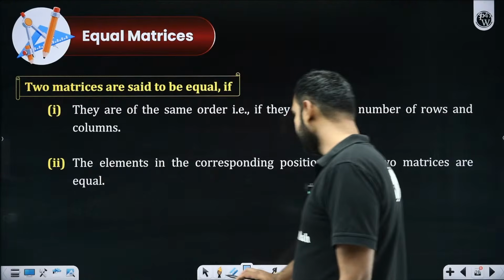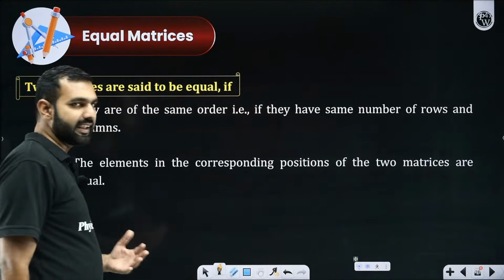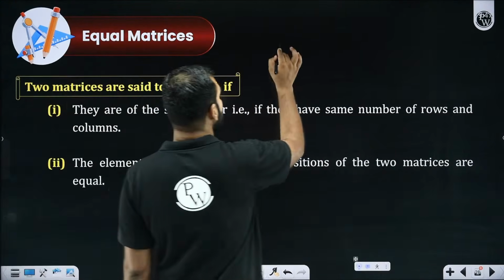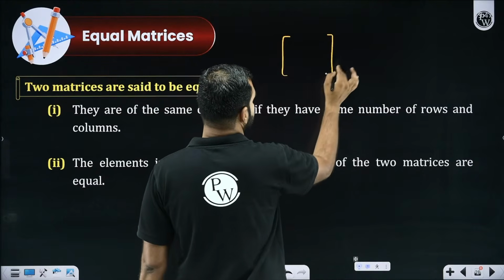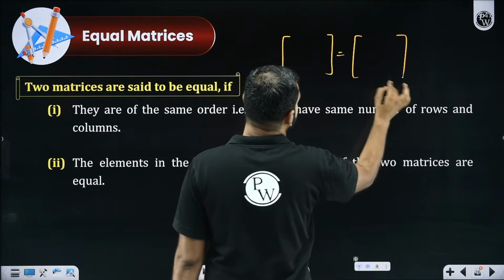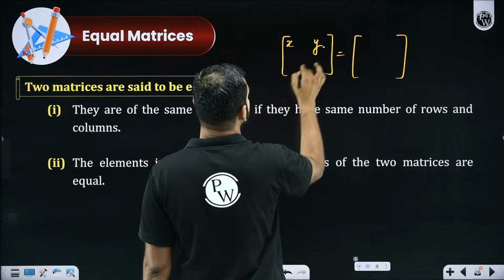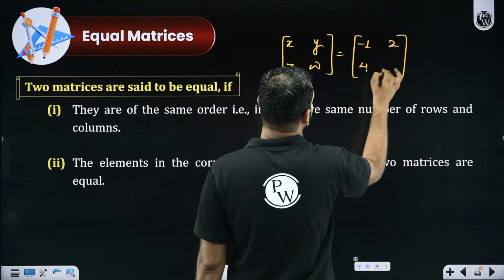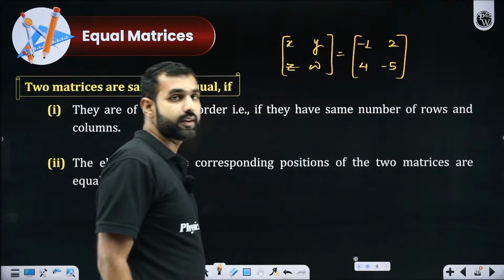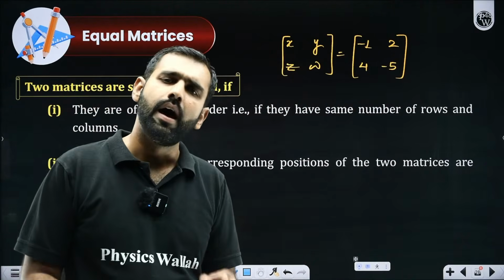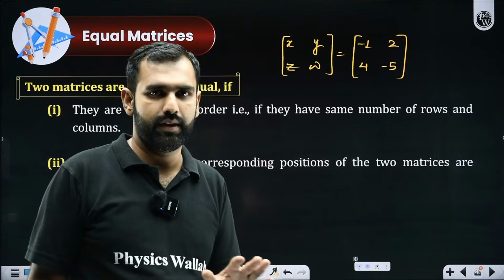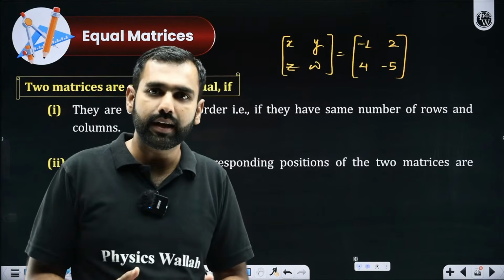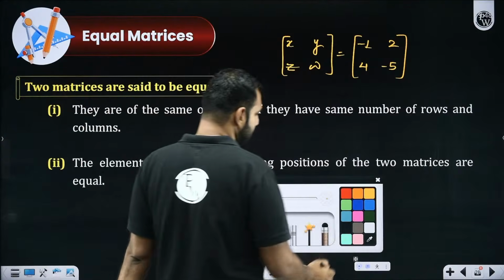Now, sir, if I am told that two matrices are equal, when does that happen? Let's say there are two matrices which are said to be equal. So here I have a matrix X, Y, Z, W, and there are elements minus 1, 2, 4, and minus 5. And I'm told that they are equal. I will be really happy in saying that they are equal if two conditions are checked.